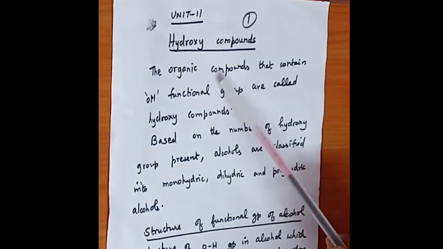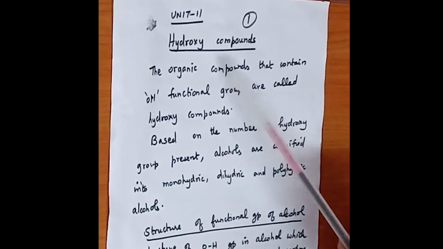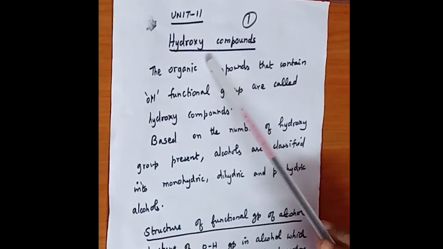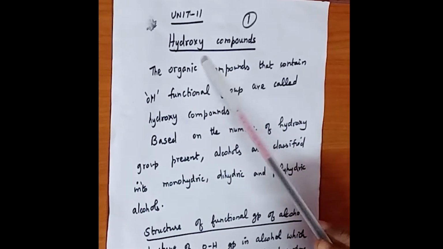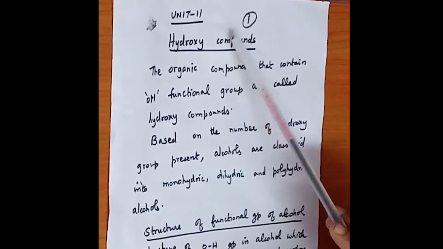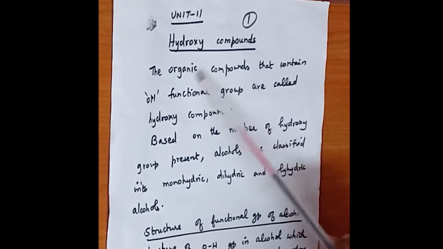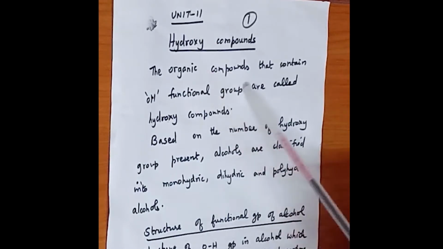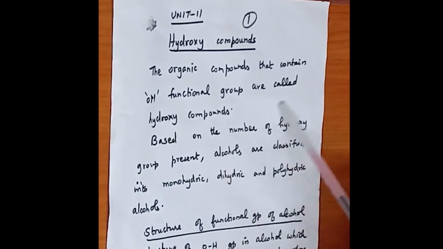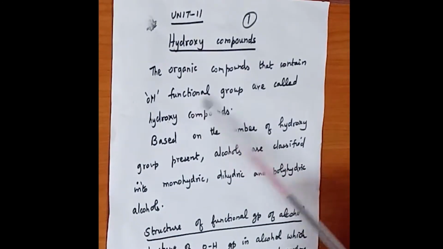So today's class we shall see another topic in unit 11, hydroxy compounds. From the word hydroxy, the functional group for hydroxy compounds is the OH group. The organic compounds which contain OH as the functional group are called hydroxy compounds. OH is the functional group of the alcohol.